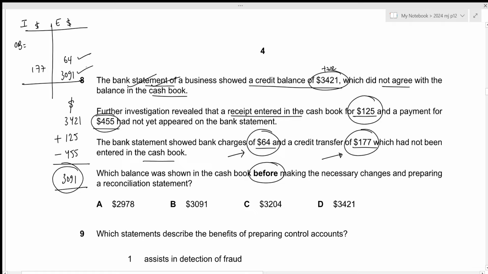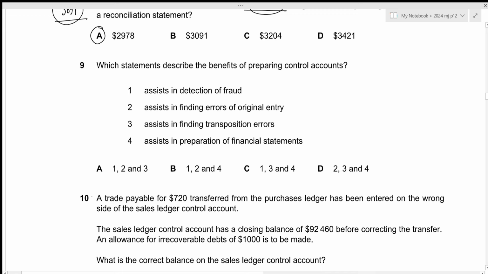That will be 64 plus 3,091, which results in the value of 3,155. And for the opening balance, that will be 3,155 minus 177, which results in 2,978. This is the balance shown in the cash book before making the necessary changes. And the correct answer is given by option A. That is all for the 8th question. Let's move towards the next one.